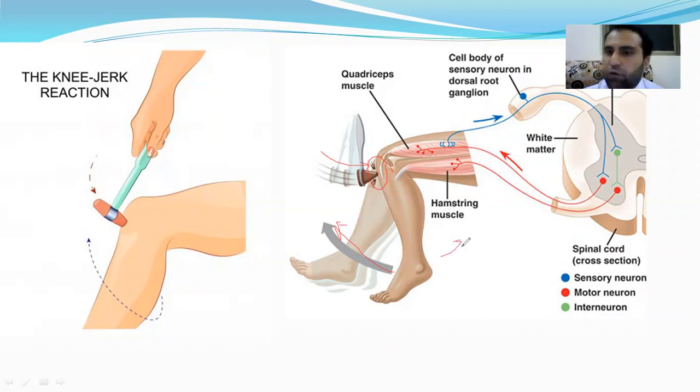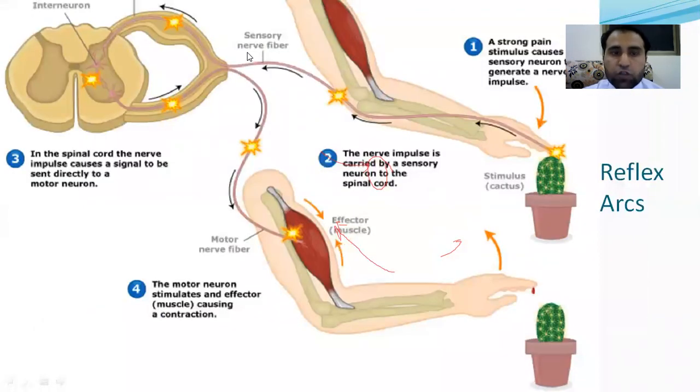This is called the knee jerk. So it's also involuntary.